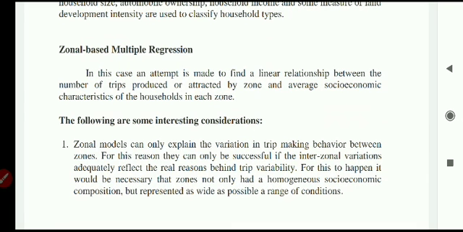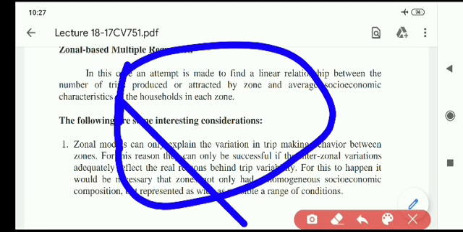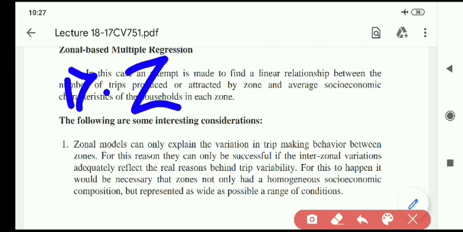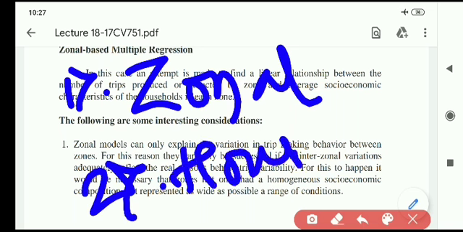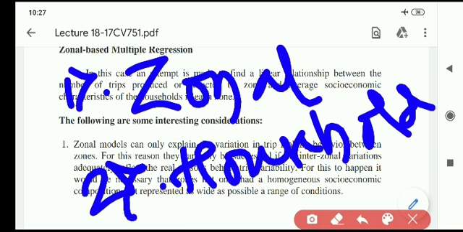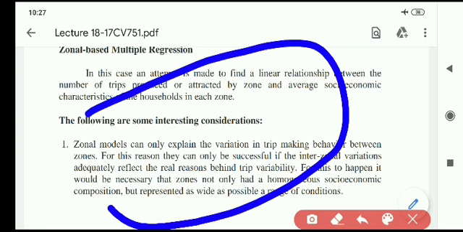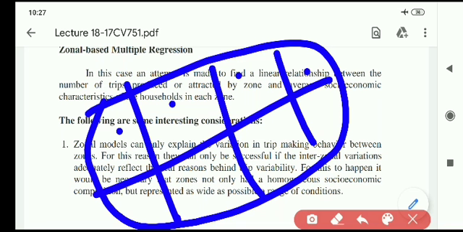Zonal based multiple regression equation means we have two types of regression models: zonal models and household models. What do you mean by a zonal model and a household model? A zonal model is a model in which the total study area is divided into subgroups, and each individual area is treated as a zone.